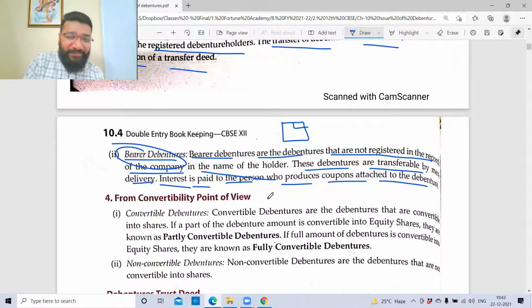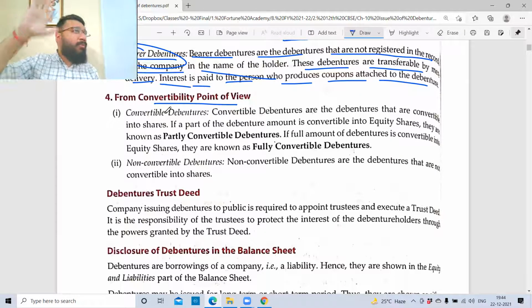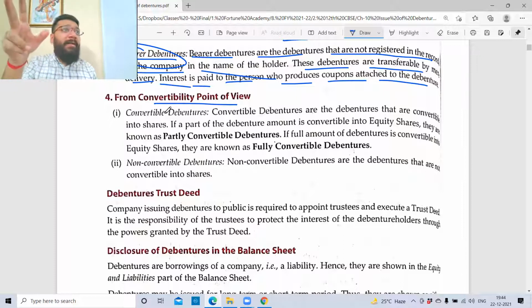Correct, no? Now, next is the convertibility point of view. Beautiful feature. In the beginning, I don't have that much belief in the company, whether it will survive in the long run or not. So I told the company, I'm ready to give you money, and in return you have to give me interest, whether you have profit or loss. But somewhere deep inside my heart, I knew this company would do very well and one day grow. So I told the company to issue me convertible debentures. In future, after a particular date, after 5 or 10 years, this debenture will get converted to equity shares.